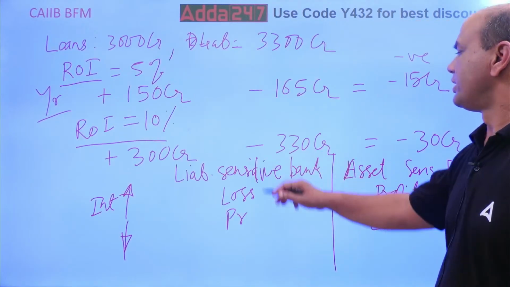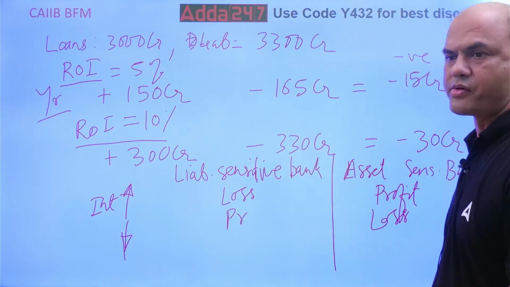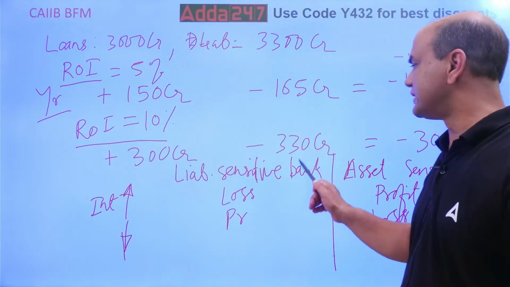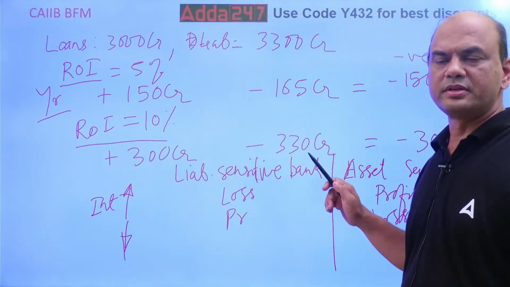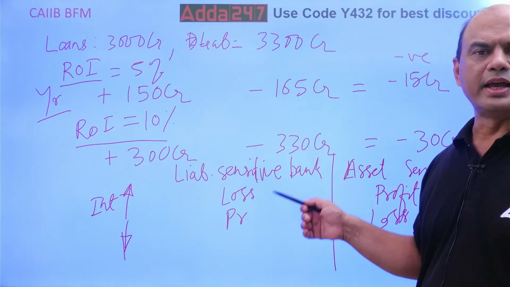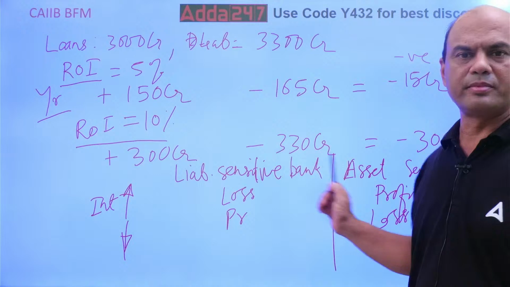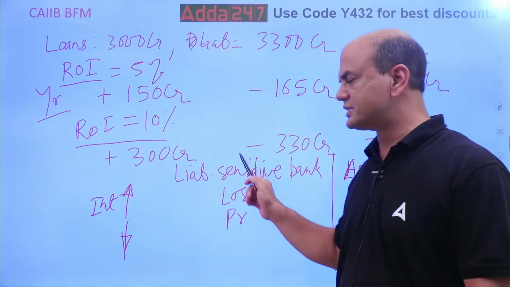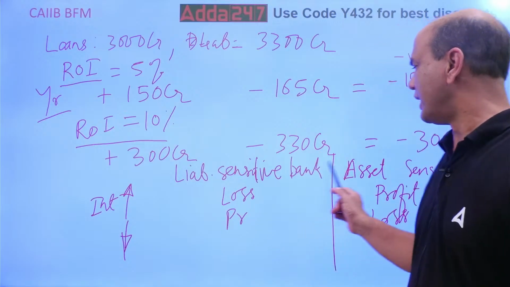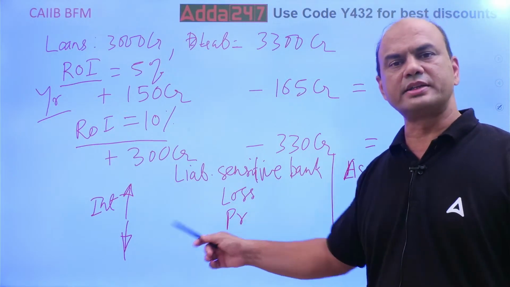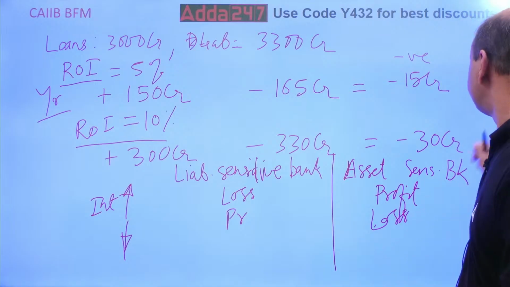This table, very important table. Okay? Liability sensitive bank, interest rate up, bank is in a loss. Remaining you can solve then. Asset sensitive bank, interest up, profit. Liability sensitive, interest down, sorry, profit. And asset sensitive, interest down, loss. Okay?